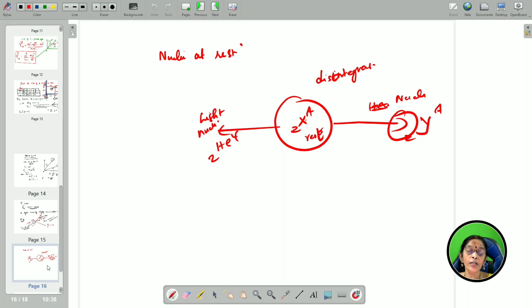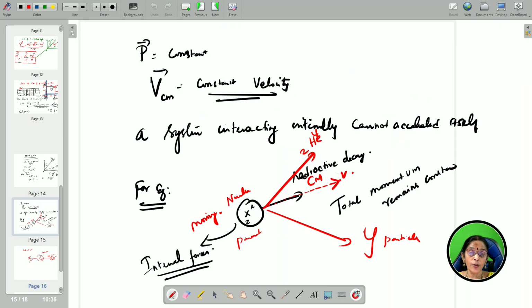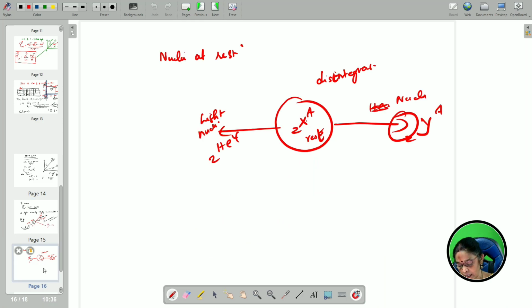Two different directions means what? Only in the opposite direction. Whereas in the previous case, it splits up into different fragments in any direction. It can make an angle theta. Whereas this one is 180 degrees, in the opposite direction. Lighter nucleus on this side and heavier nucleus on that side, if the nucleus is considered to be constant here.